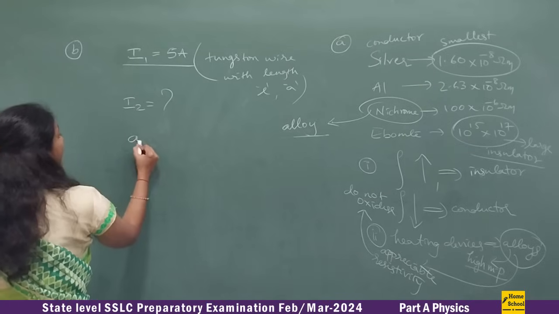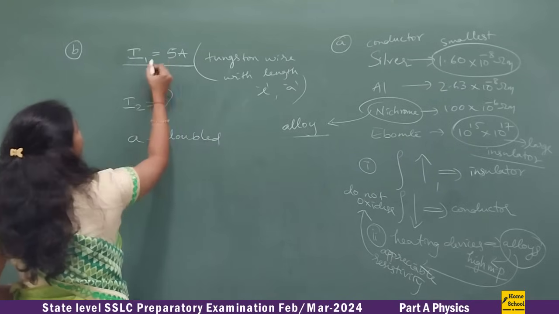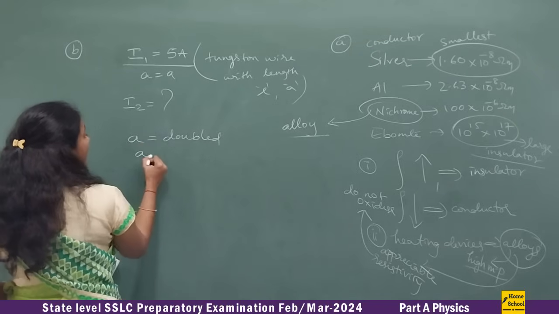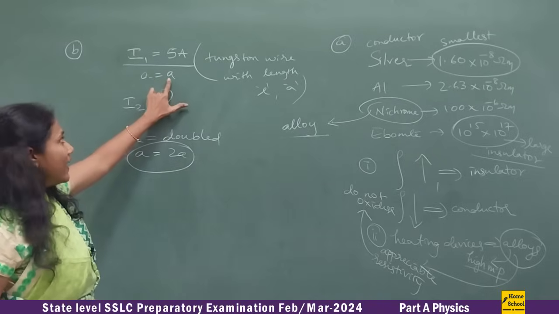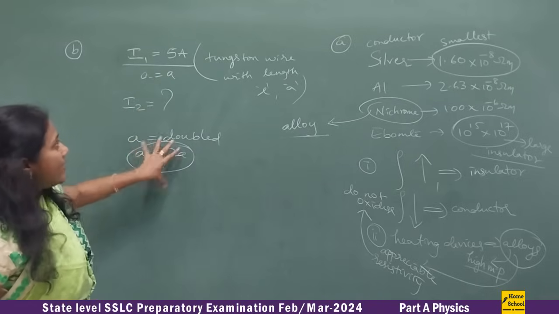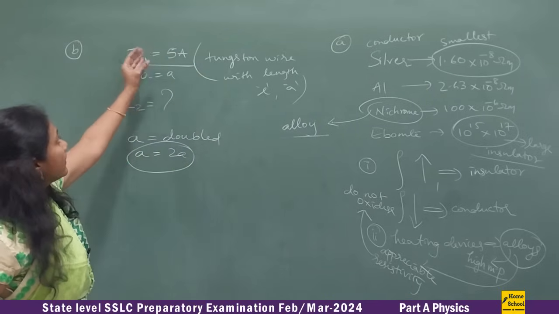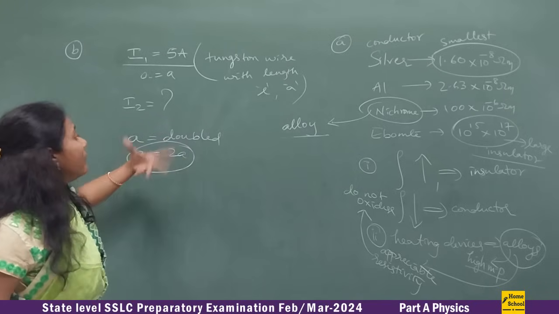Thickness, that is area A, is doubled. So here area is A, but here A has become 2A. Same tungsten, same length, this much current is flowing, but I have doubled the area.